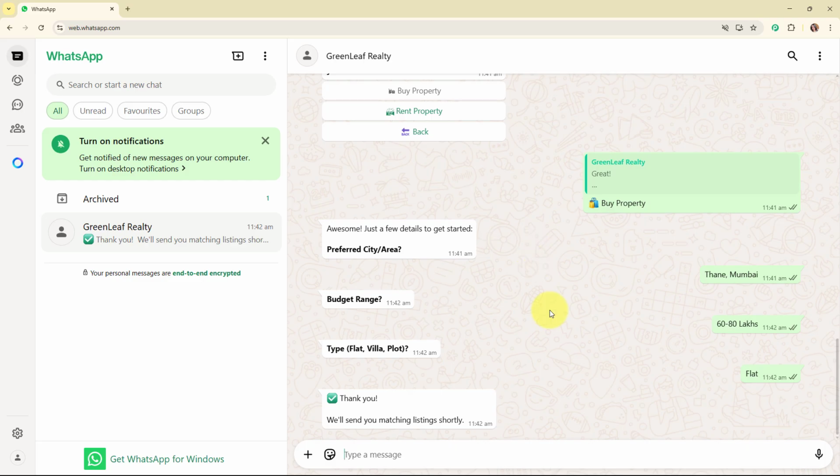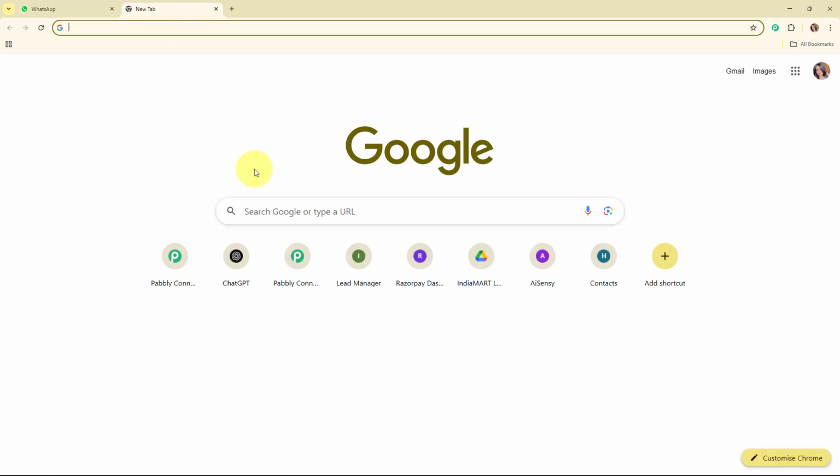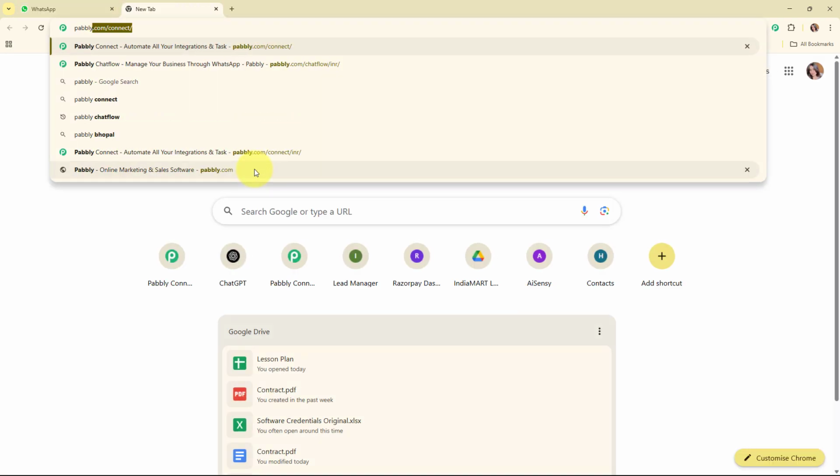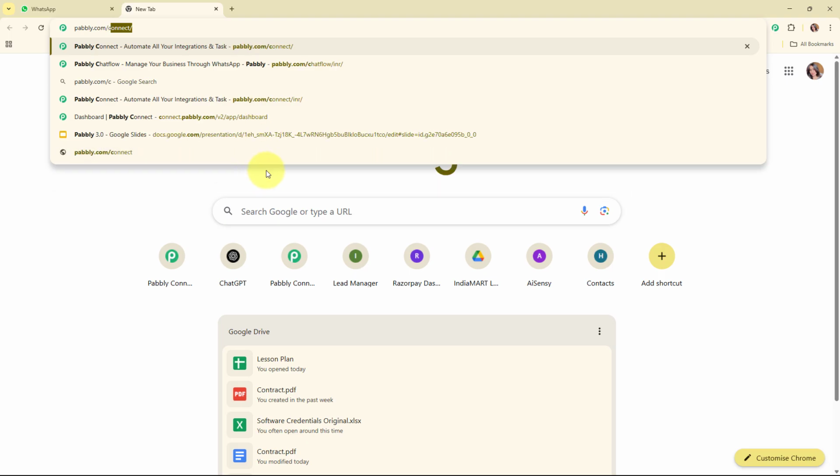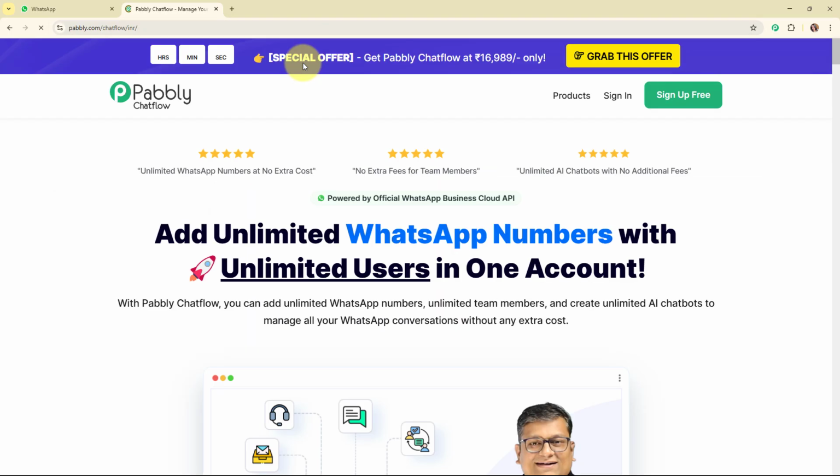Alright, so now here in this video we are going to learn step by step how you can build this entire chatbot by using an all-in-one WhatsApp communication platform that is Pabbly Chat Flow. So here to access Pabbly Chat Flow, you have to search for pabbly.com/chatflow in your browser, and it will take you to the homepage of Pabbly Chat Flow.